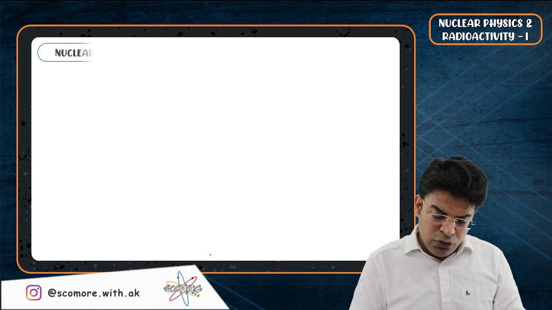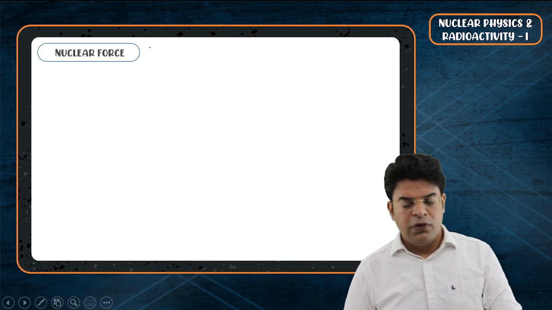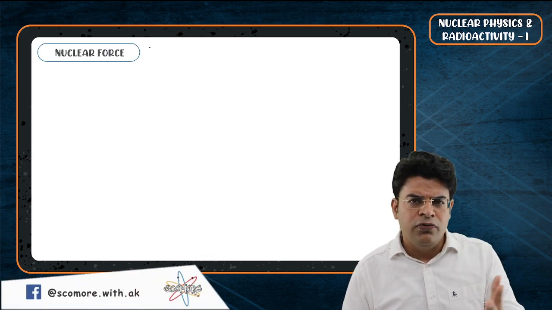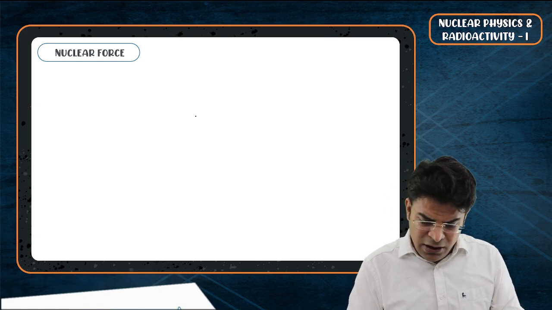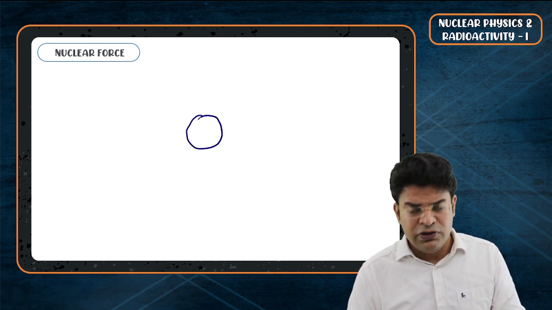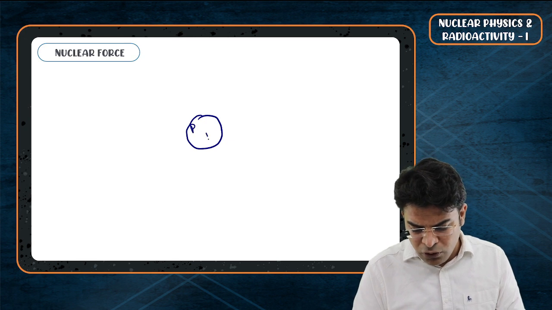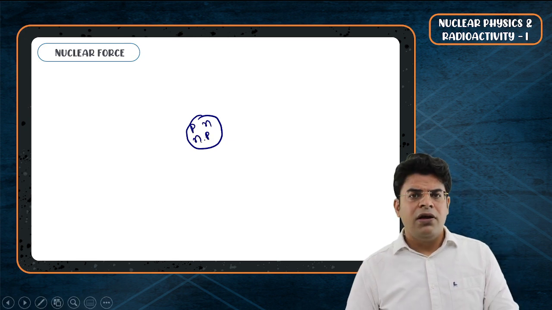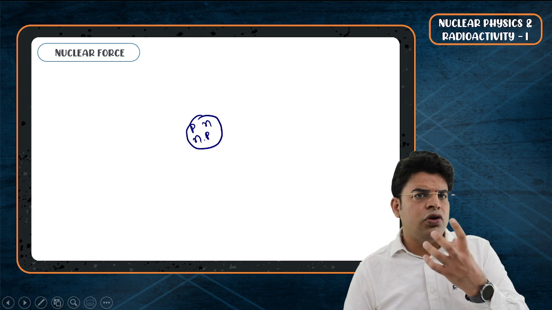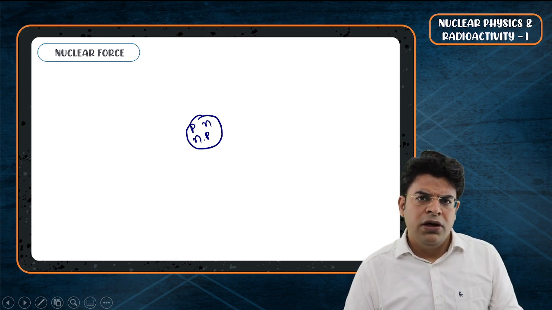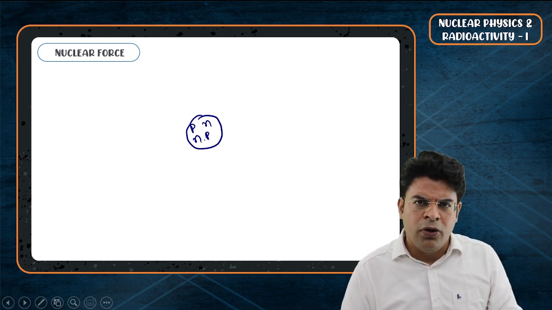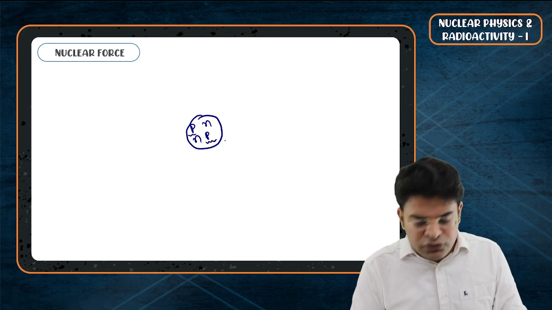Now we are going to talk about nuclear force, and this is one common doubt which even I had as a child. If we think of helium, in helium we have 2 protons and 2 neutrons. Neutrons are neutral, no problem, but the protons have positive charge.